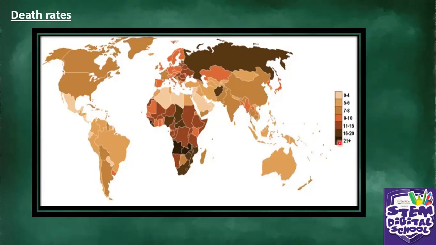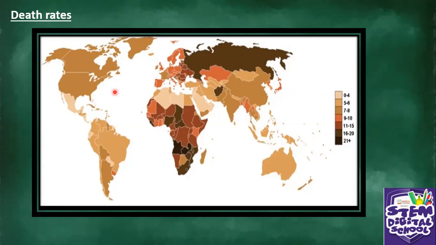Can you see the darker colors? They are here. And also here, Russia. Oh, people, they die a lot in Russia. I wasn't aware. Can you see? And the light colors, can you see? The percentage is lower in countries like these ones, developed countries. Developed countries, they have lower death rate.